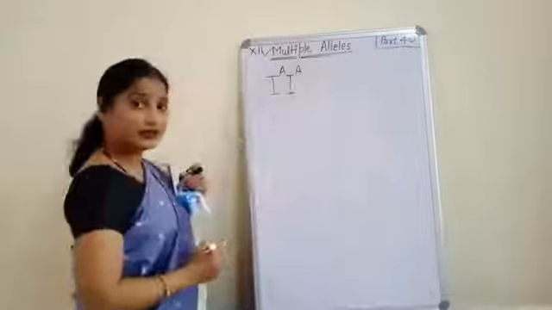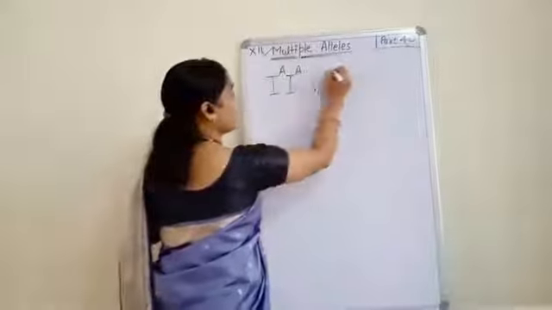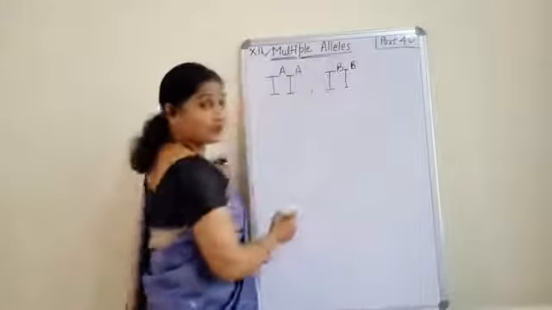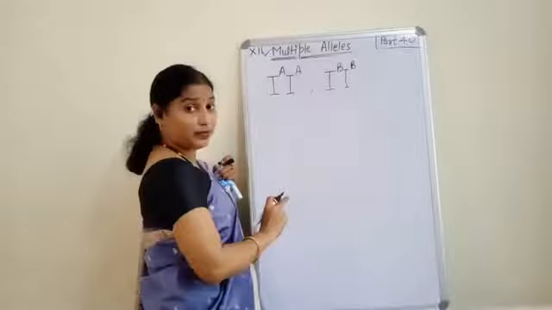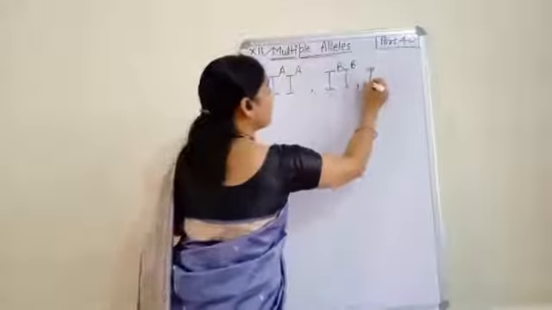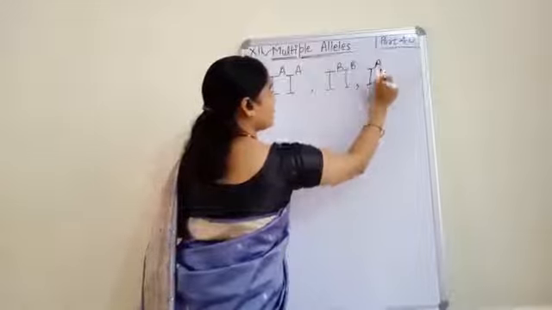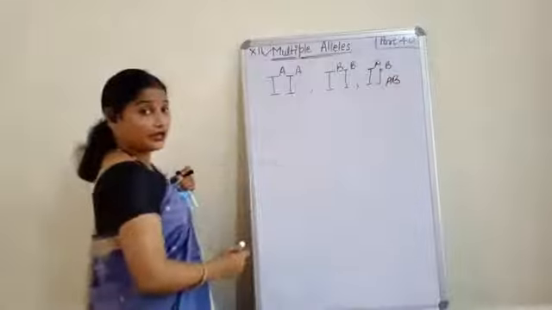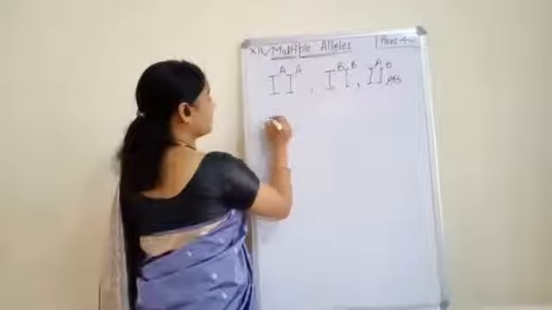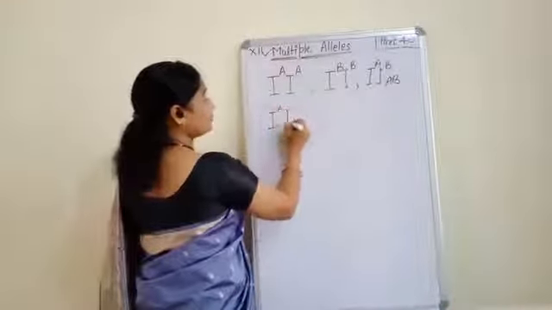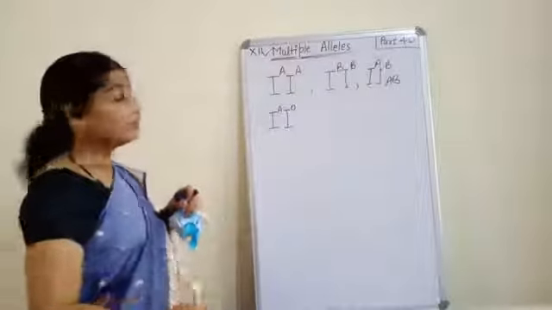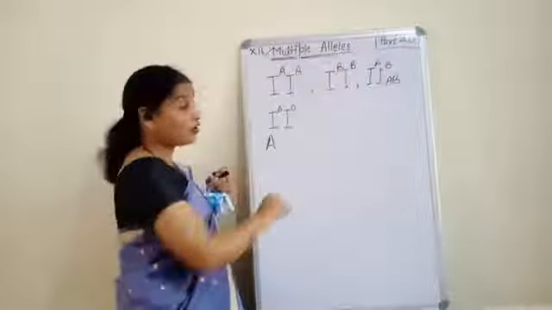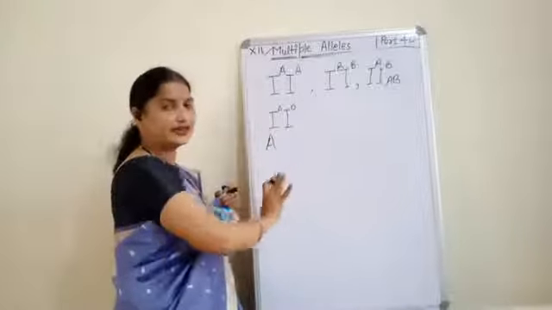Like this. Clear? Now, I can write I^B I^B. This is again blood group B. Even I can write I^A I^B. Now, the blood group is AB. Now, what are the other conditions? If I write I^A I^O, then the blood group of a person will be A, because O is recessive. Now, these things are clear to you.